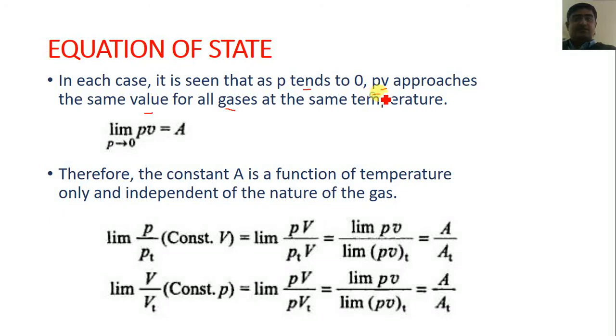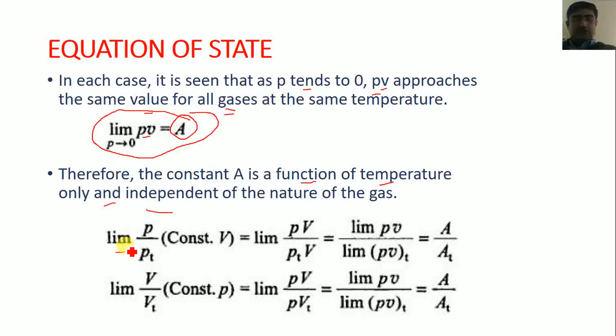This term PV approaches the same value for all gases at the same temperature. It means that the limit of PV as P tends to 0 is equal to the constant A, which is dependent on the temperature. Therefore the constant A is a function of temperature only and independent of the nature of the gas.